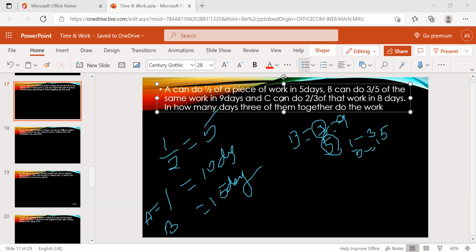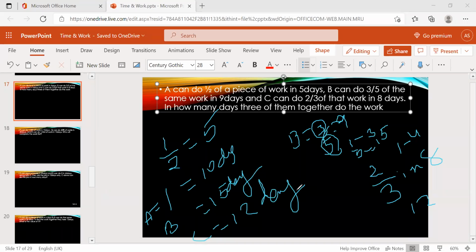So C can do 2/3 of the work in 8 days, right? So 3 parts is there totally. Sorry, 2 parts completed in 8 days. That means 1 part is nothing but 4 days. So 3 parts is nothing but 12 days. So C can do the same work in 12 days. Now we have the total work days A, B, C can each complete.